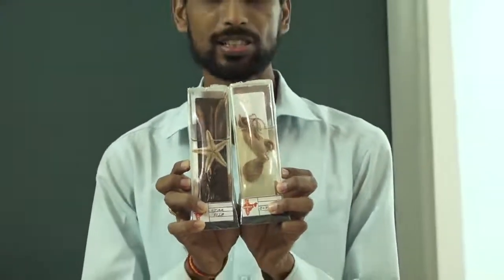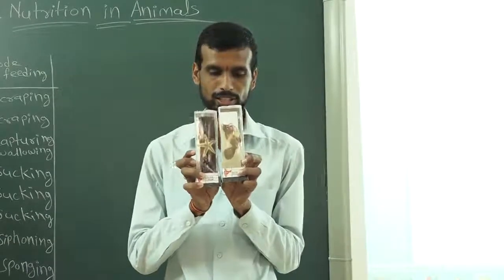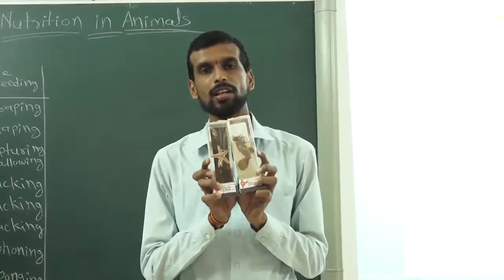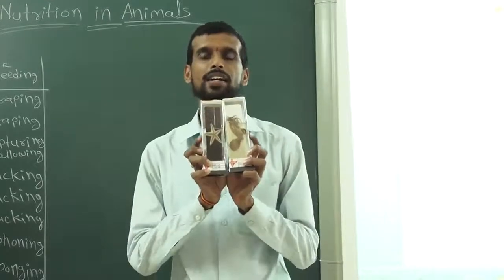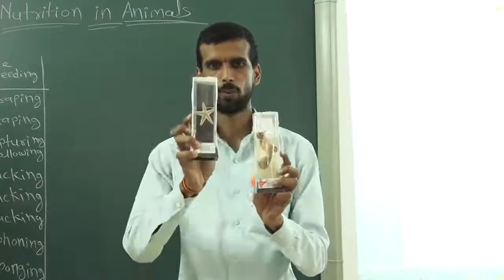That is, these are plants or animals. These are kinds of animals, right? They live in the sea. Here there is no sea water. It is a chemical, formaldehyde. So these are not live. These are real living organisms, but they are dead. Okay, one is an octopus, one is a starfish.